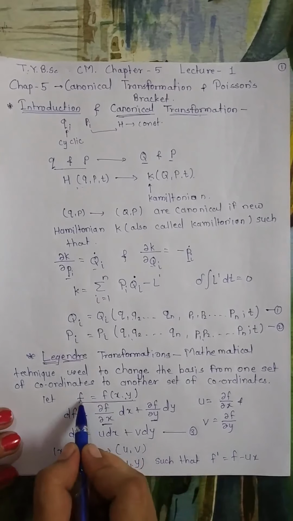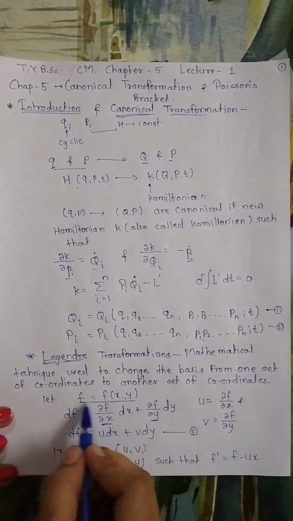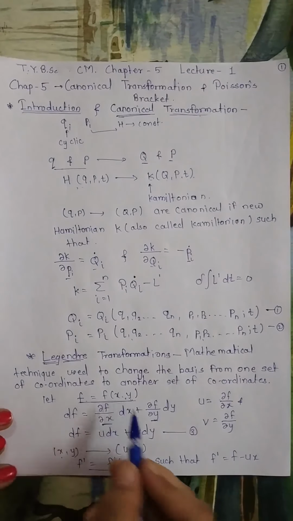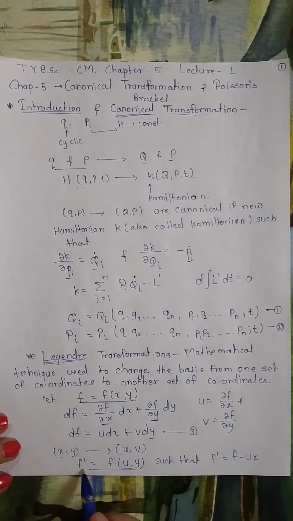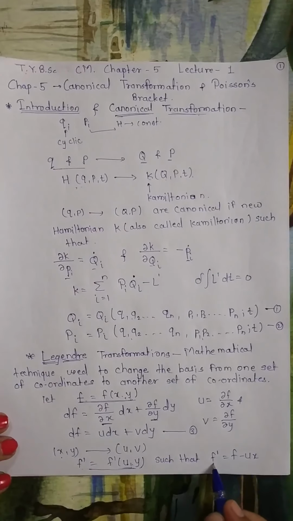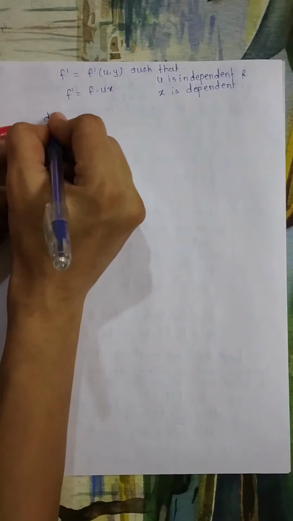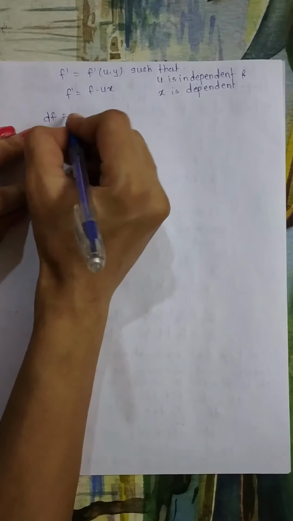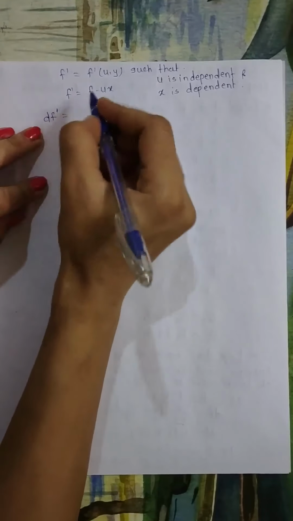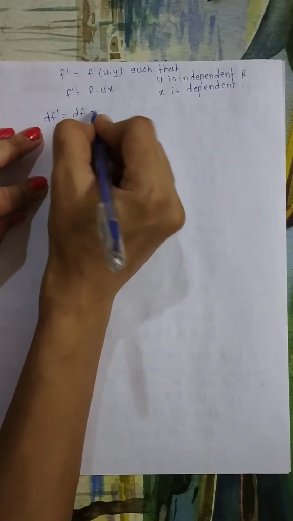Means we first considered one set of coordinates for a function of one basis, and we transform this into another which has another basis, and the relation between those is that this new function is nothing but the old function minus u into x. Now if we find the total derivative of this f dash, df dash will be equal to this df minus,